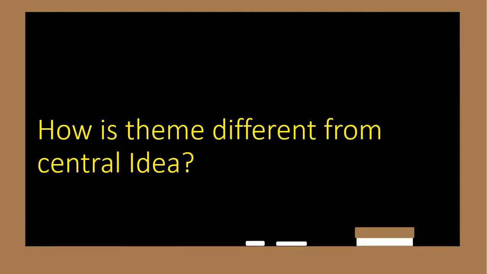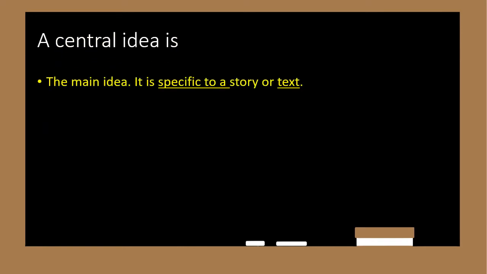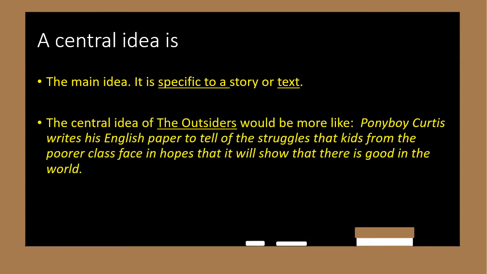So how is theme different from central idea? This is important because they are very different things and you need to be able to differentiate between them. Let's talk about central idea. The central idea is a main idea. It's very specific to a story or a text. So the central idea of The Outsiders would be more like Ponyboy Curtis writes his English paper to tell the struggles that kids from the poorer class face in hopes that it will show that there is still good in the world.